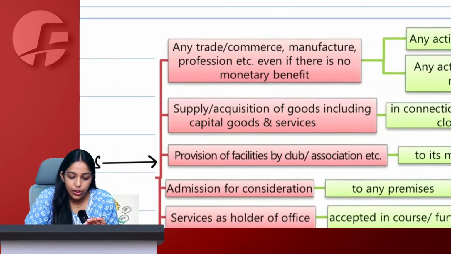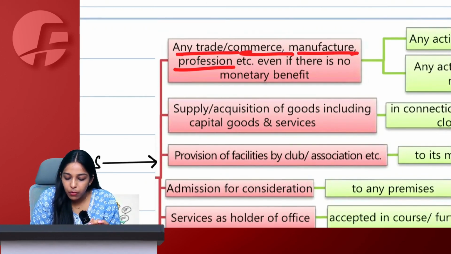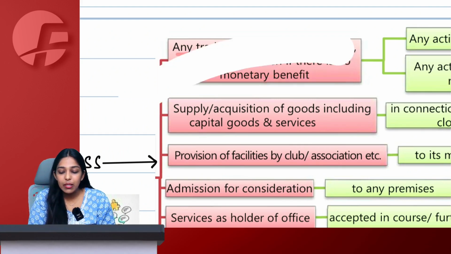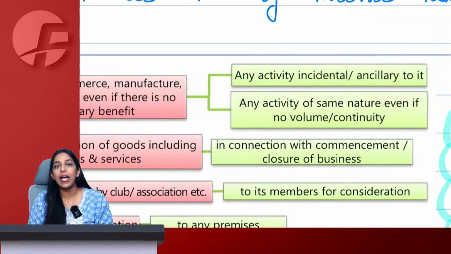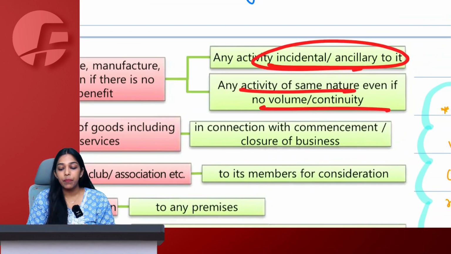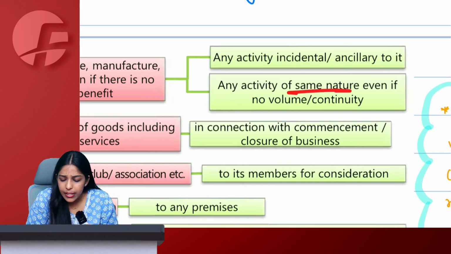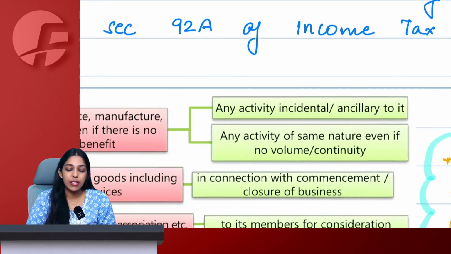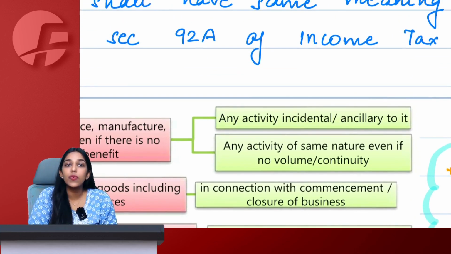So any kind of trade, commerce, manufacture, profession, even if there is no monetary benefit, even if you are making losses, doesn't matter. Everything will be considered as business, plus any activity related to it, incidental to it, even if it is of same nature, even if there is no volume or continuity, it will be treated as business. Let's say my actual business is to sell watches.